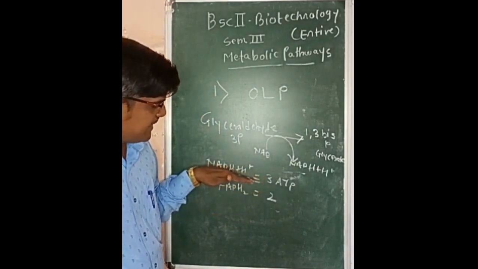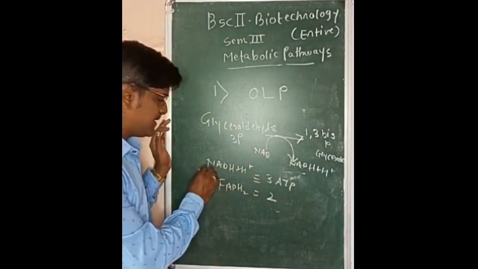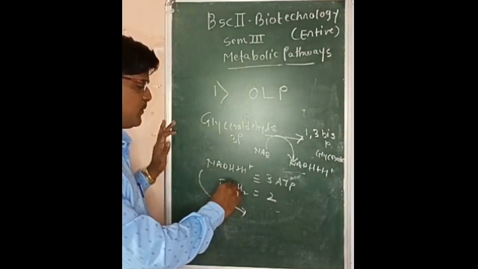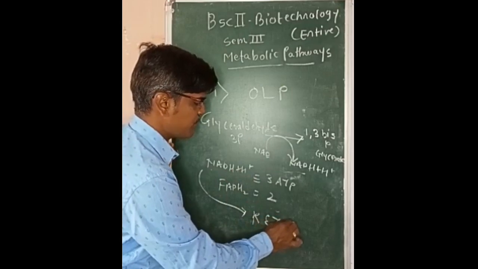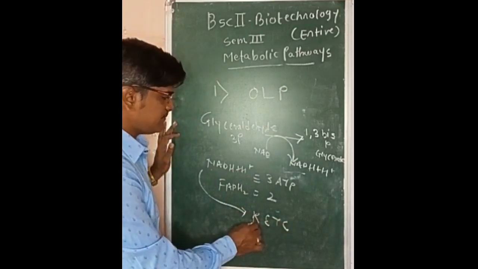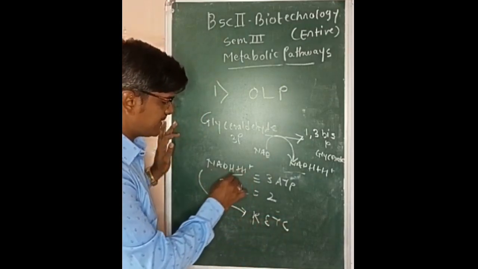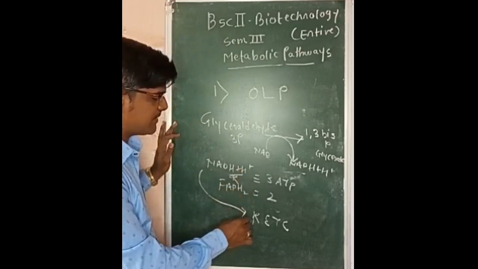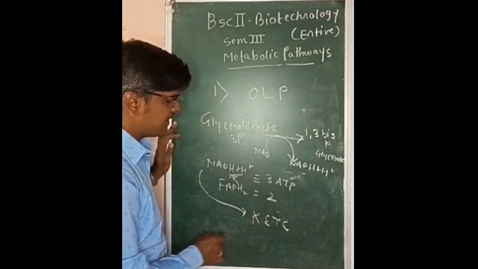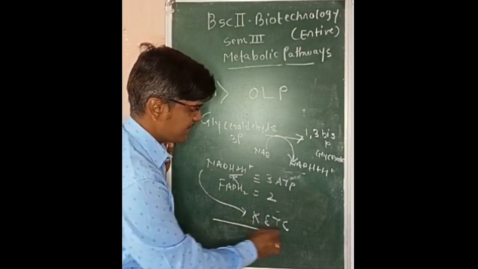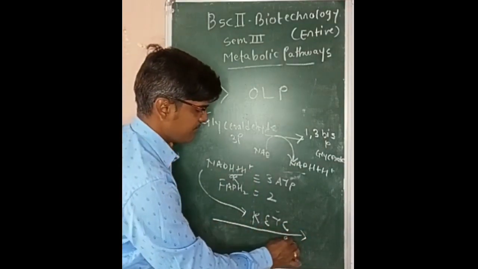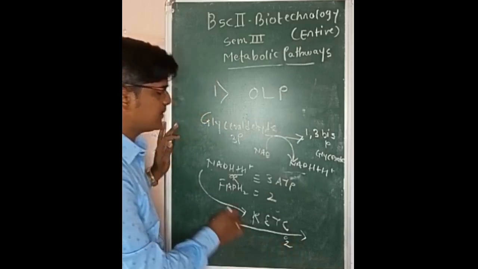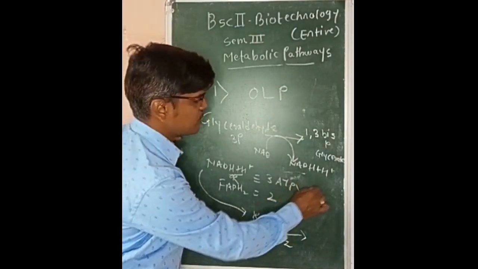Either of these, NADH or FADH2, when they come inside the mitochondria and transport their reducing power to the components of the respiratory electron transport chain, when they transfer their protons and electrons to the electron transport chain working inside the mitochondria, and the last electron acceptor is 1/2 O2, or molecular oxygen, during this transfer there is synthesis of ATP.